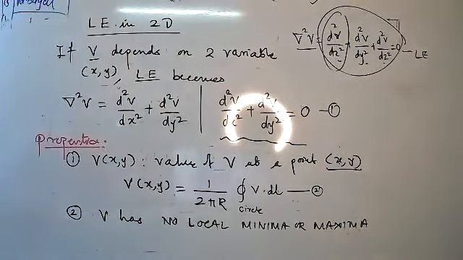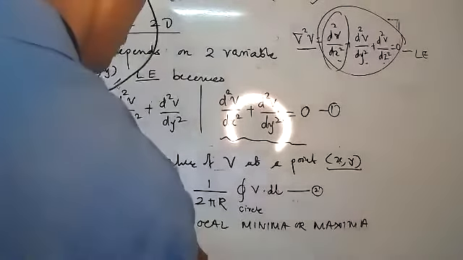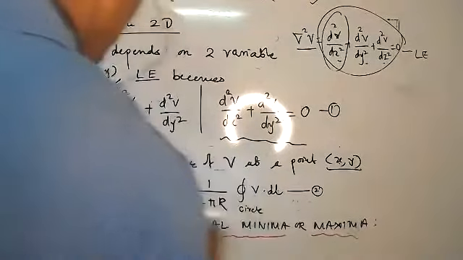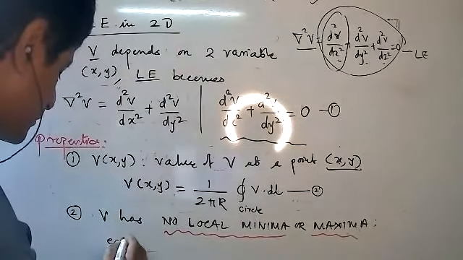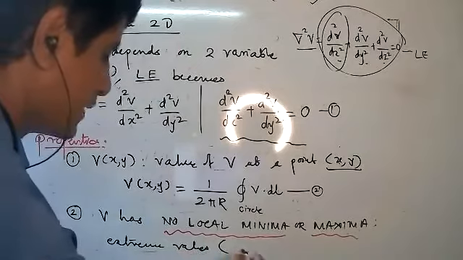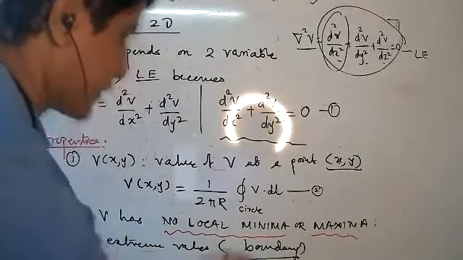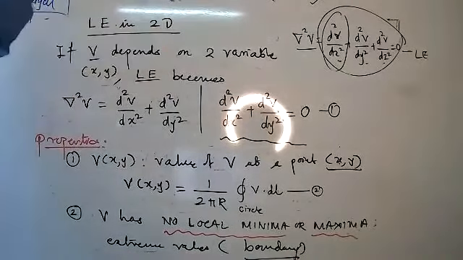It always depends upon the extreme values, or we can say the boundary. It has no local minima or maxima, an important point, but depends upon the extreme values. We can take the boundary. And this is about the Laplace equation in 2D.